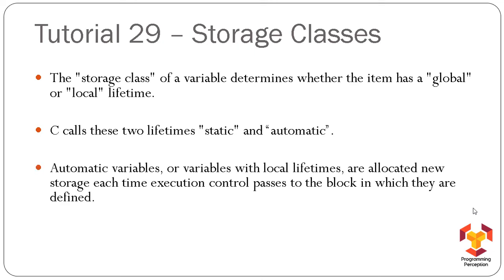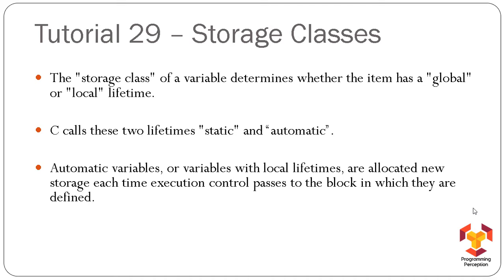Now, automatic variables, or variables with local lifetimes, are allocated new storage each time execution control passes to the block in which they are defined. All those variables which have automatic or local lifetimes have their memory allocated as soon as the block in which the variable is defined is executed.